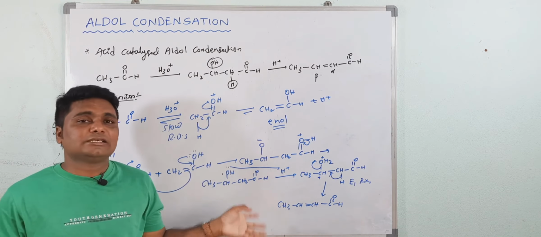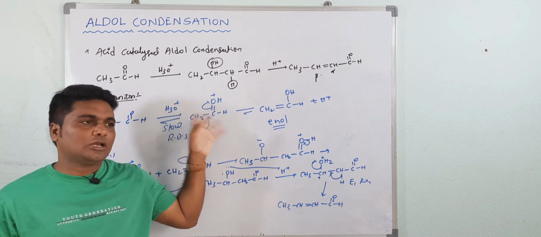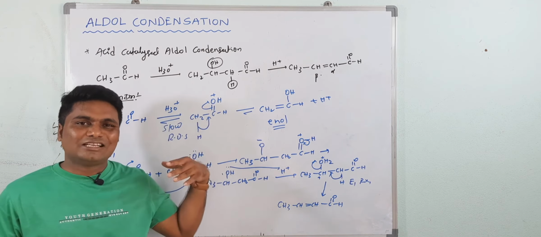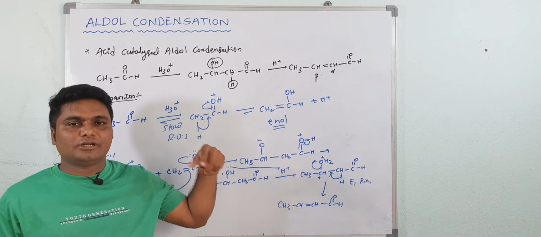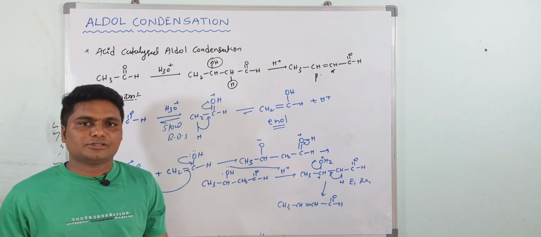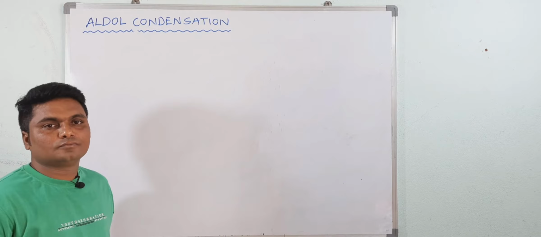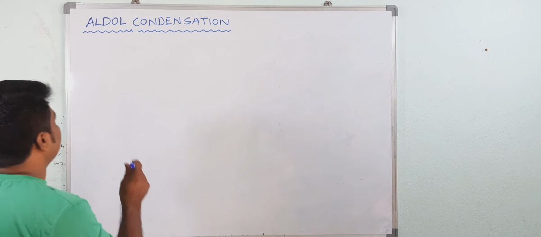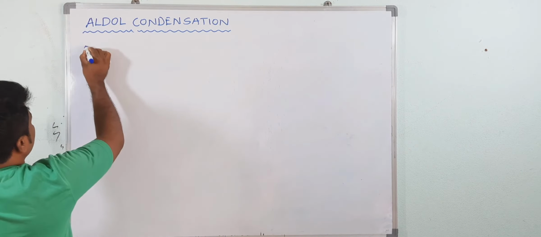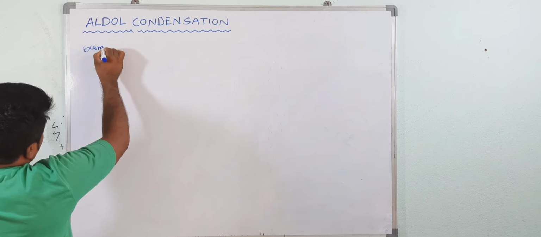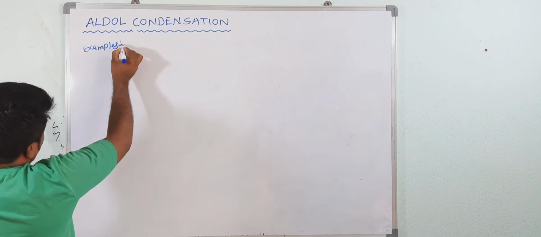Now we will discuss some examples for aldol condensation. Then after that we will discuss aldol type reactions, that is, reactions due to alpha hydrogen atoms. Okay, now see some examples for aldol condensation. Some questions we will discuss.